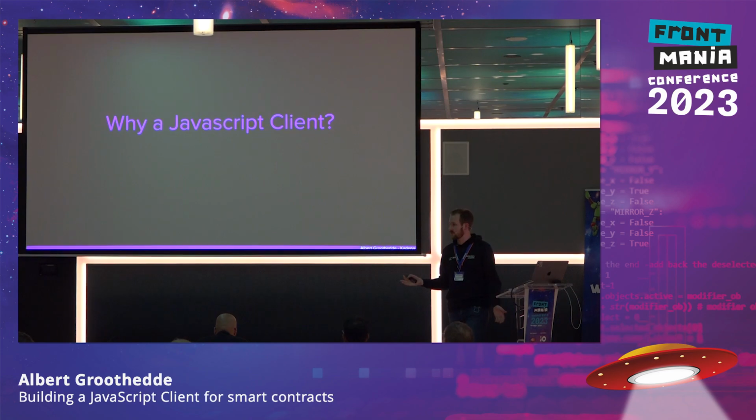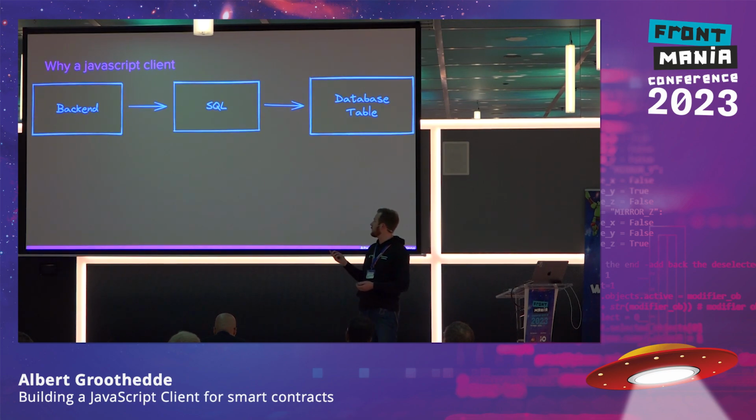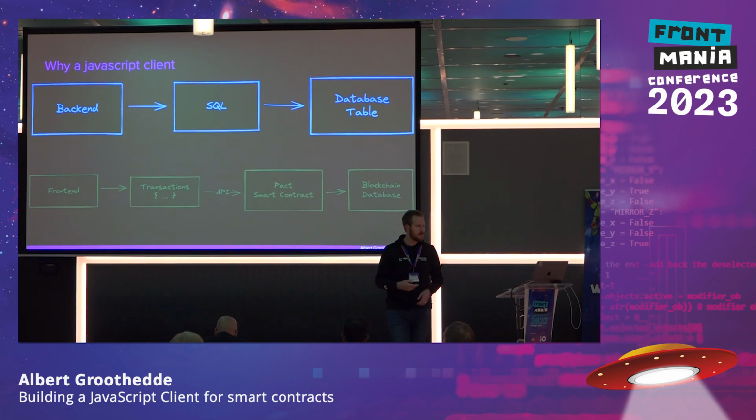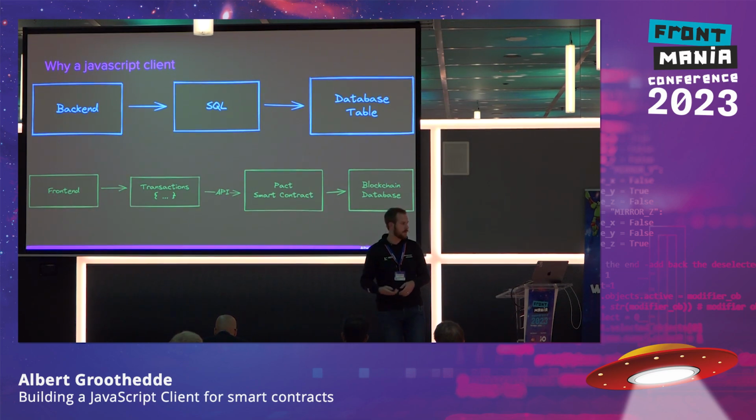So why do we need a JavaScript client, right? Well, we also know that we have Prisma. So let's say we have a backend with SQL and a database with tables, and we can usually just write the SQL for ourselves. That is all good, but it's kind of cumbersome. And the same thing is for transactions on the blockchain. So we have a front end, and we build up our transactions, we send it to an API, and it will be interpreted, and it will have its effect on the blockchain.